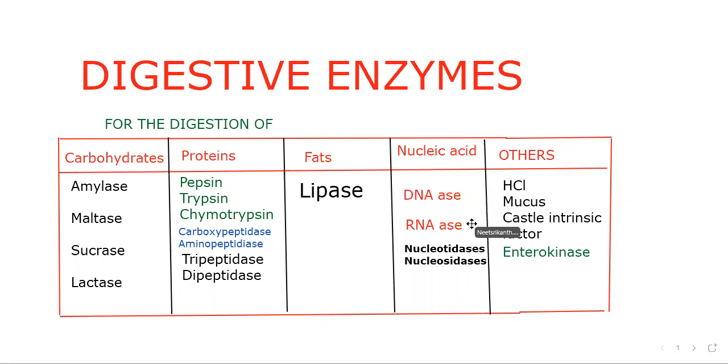DNAases and RNAases from pancreatic juice, nucleosidases from intestinal juice, HCl from gastric juice, mucus in salivary, gastric, pancreatic, intestinal juice, castle intrinsic factor from gastric juice, enterokinase from intestinal juice.